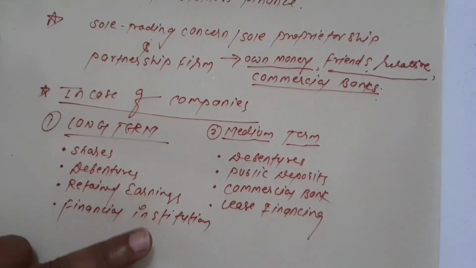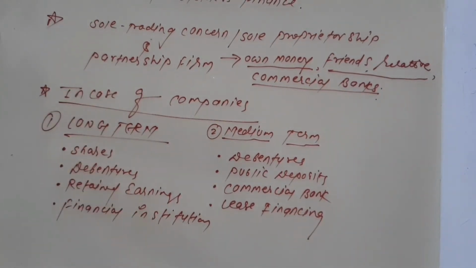Okay, so these are the loans for a medium term which a company borrows.